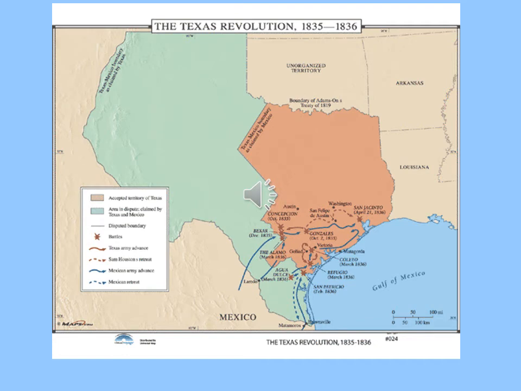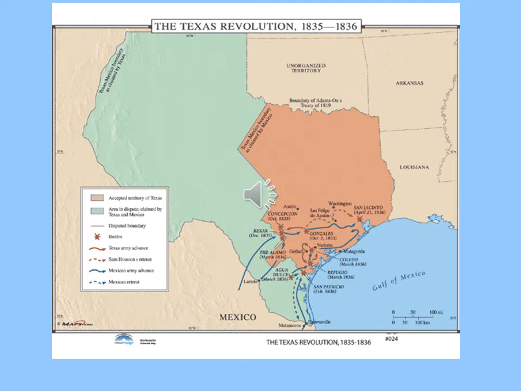So taking a look at the map here, if you look at the orangish area, that is the area that was accepted by the Mexican government, at least, as what was Texas at the time. Now, the whole green area you see there was in dispute. It was claimed by both Texas and Mexico. So when the United States annexes Texas, that area is going to be disputed between Mexico and the United States, basically.